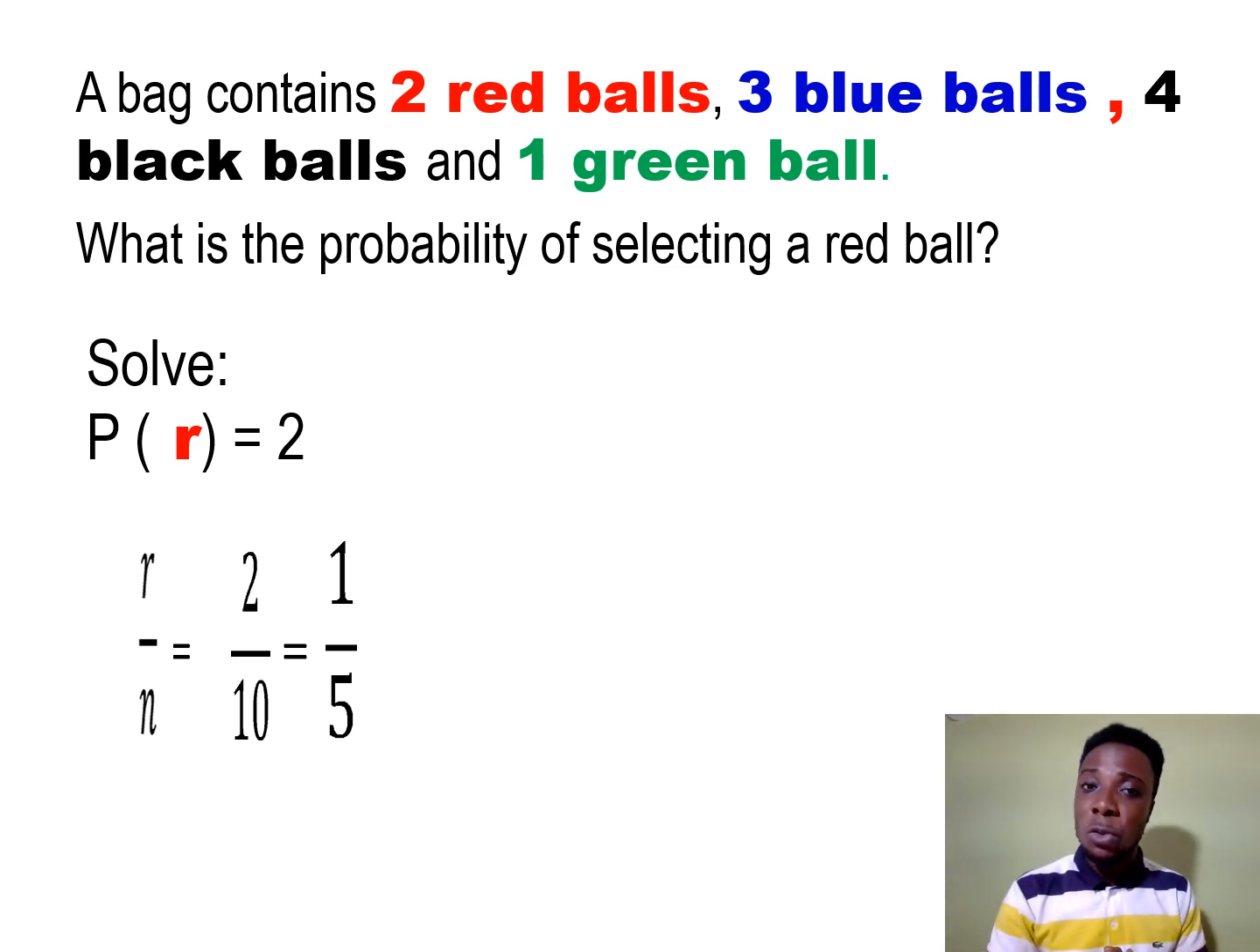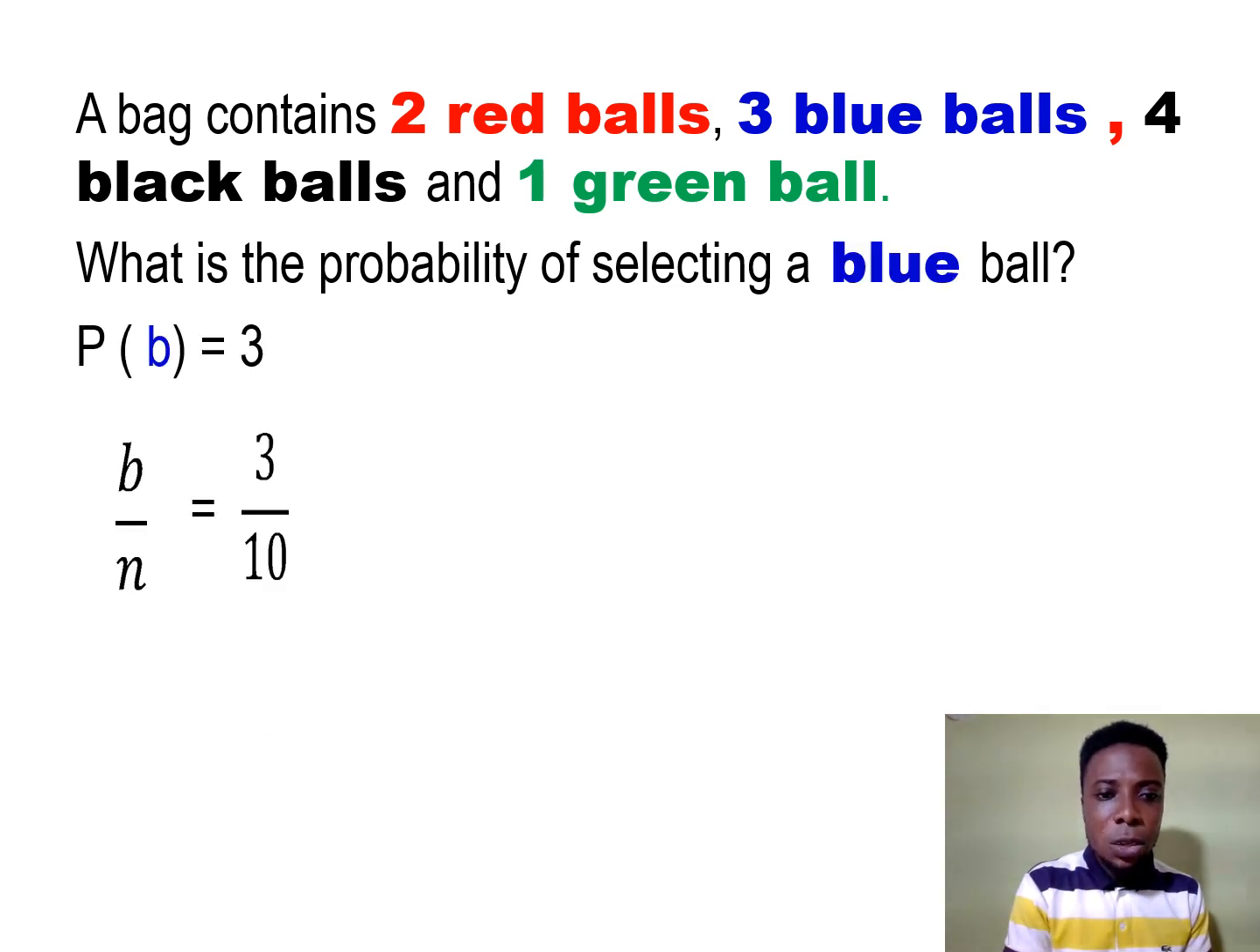So red balls are 2 and the total balls are 10. So probability is equal to 2 over 10. Now divide 2 over 10. 2 goes into itself 1. If you look at what I'm doing here, 2 goes into itself 1.